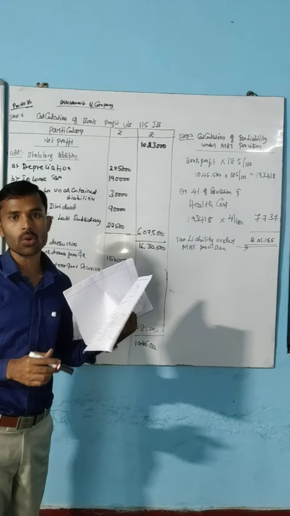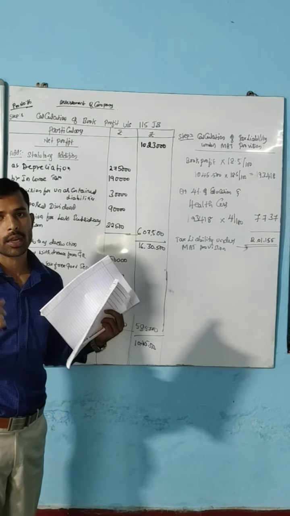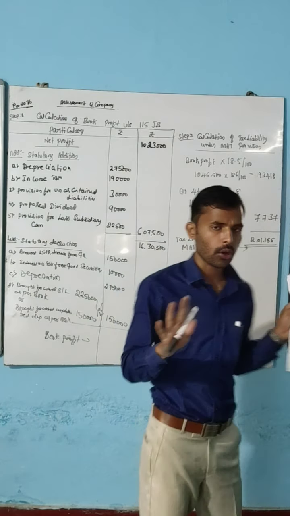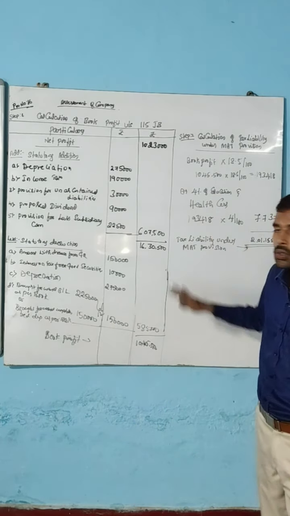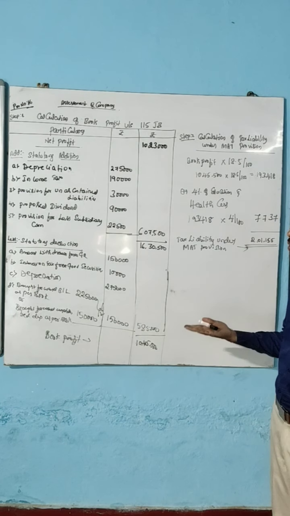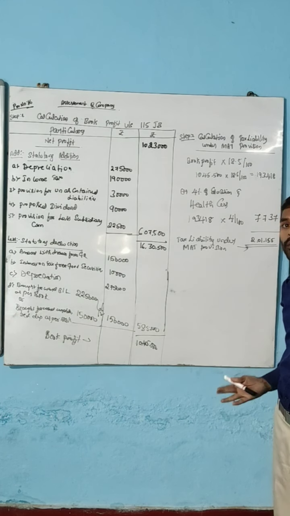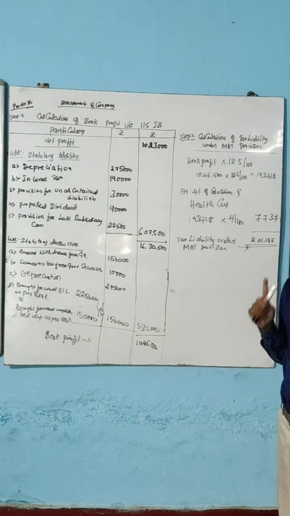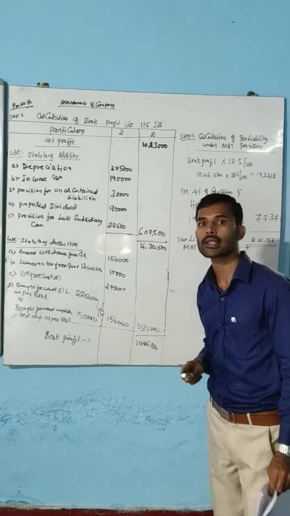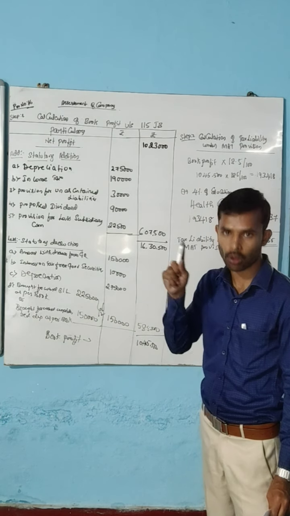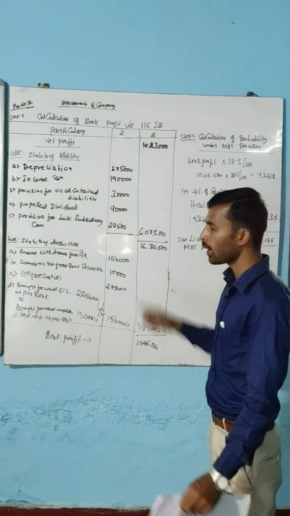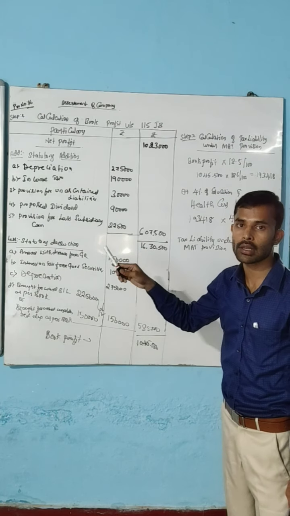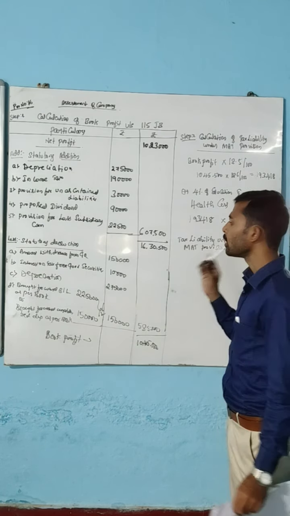This is the tax payable under MAT provision, but you are also supposed to calculate under normal provision, out of which whichever is highest becomes the ultimate tax liability to the government. For your examination, they may ask only MAT, or they may ask including both. In this chapter you will get 14 marks: calculation of total taxable income under normal provision and tax liability, and all four steps: total taxable income, book profit, tax liability and tax credit.